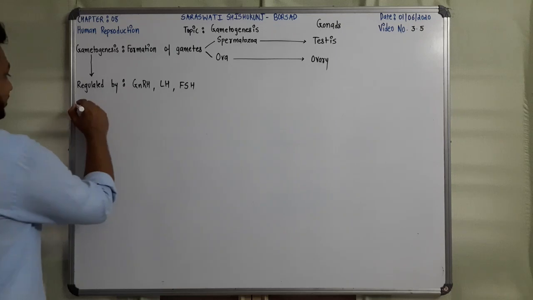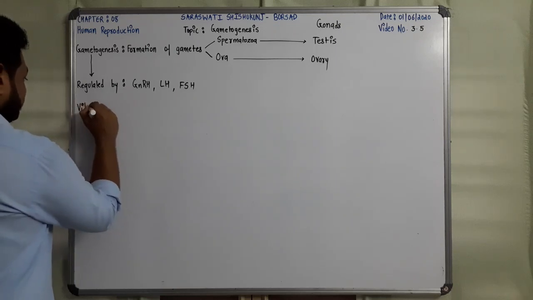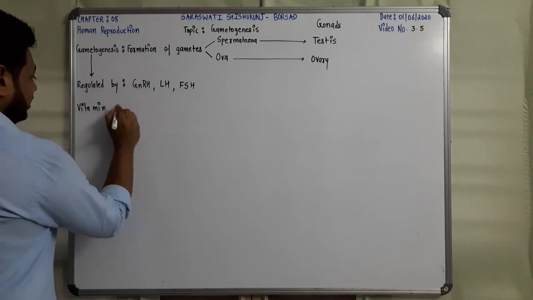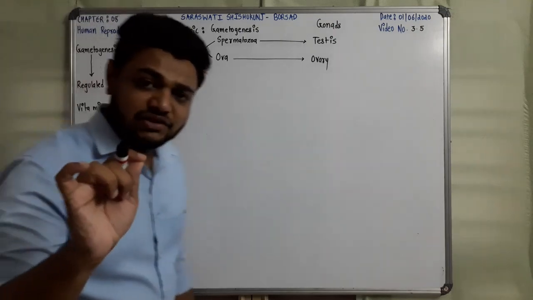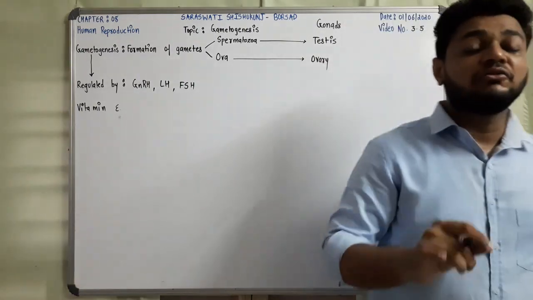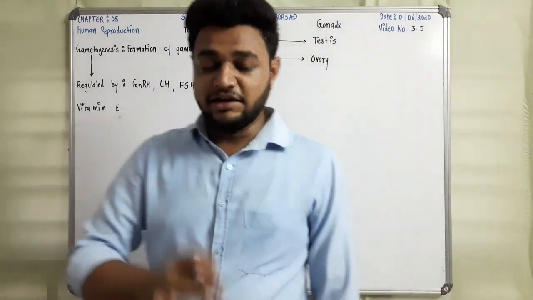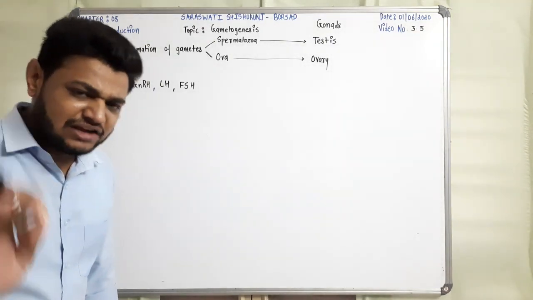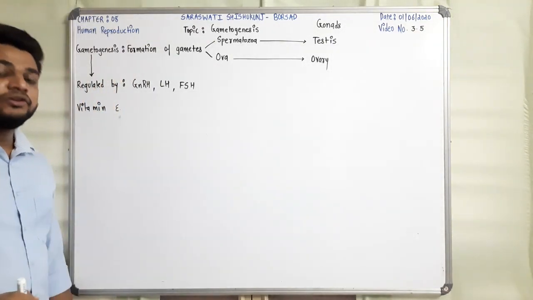Okay. With it, vitamin E is also required, right? Vitamin E. And if a person has vitamin E deficiency, he or she may become sterile. So remember this, that vitamin E is very essential in gametogenesis.